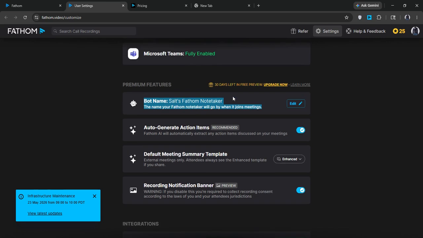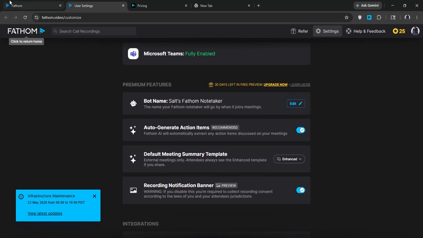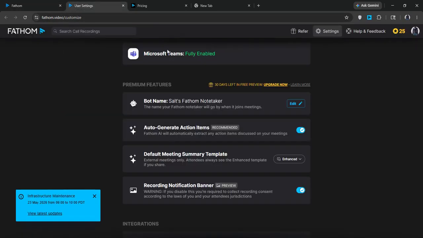Second, verify your capture mode. If you are using the new experience, you can choose between modes before each meeting. Transcript only gives you just transcript and summary. Audio only captures locally, and audio and video uses the bot. Make sure you are not on capture off mode.